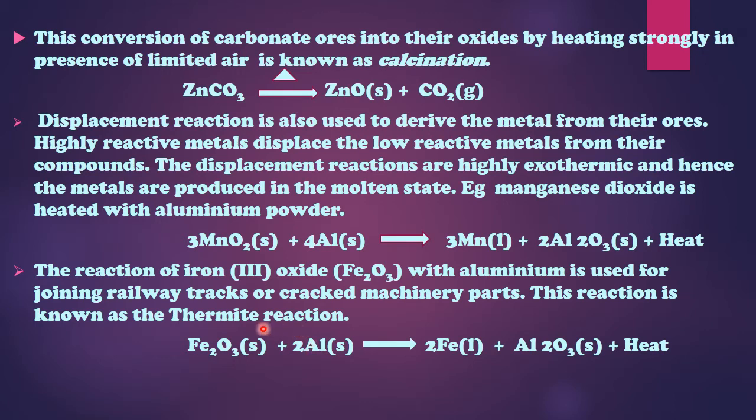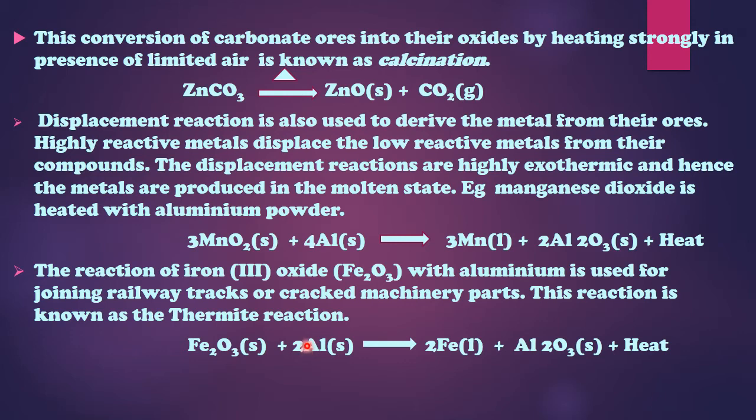Now when you mix these two solids and ignite it, you need to use some machinery. A picture is also given in your NCERT book. You can have a look at that picture, how a person is handling the railway track.